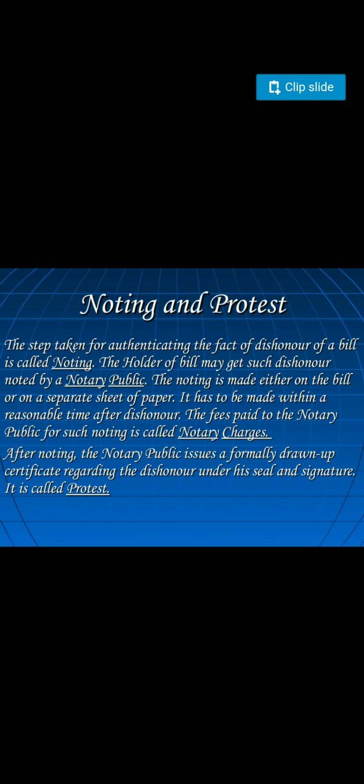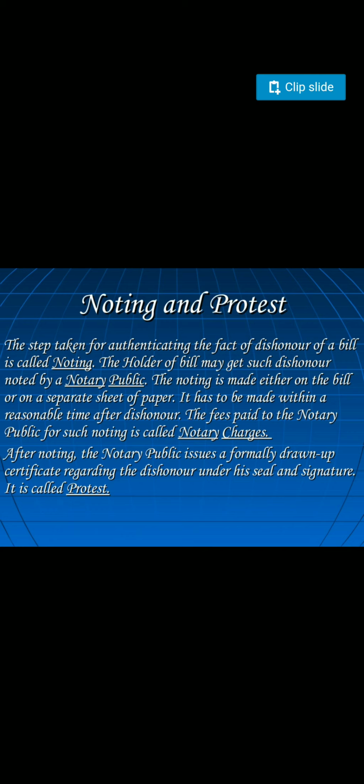Then noting charges and protest. These are also a few terms that you have to consider. The step taken for authenticating the fact of dishonor of a bill is called noting. The holder of a bill may get such dishonor noted by a notary public. The noting is made either on the bill or on a separate sheet of paper. It has to be made within a reasonable time after dishonor.